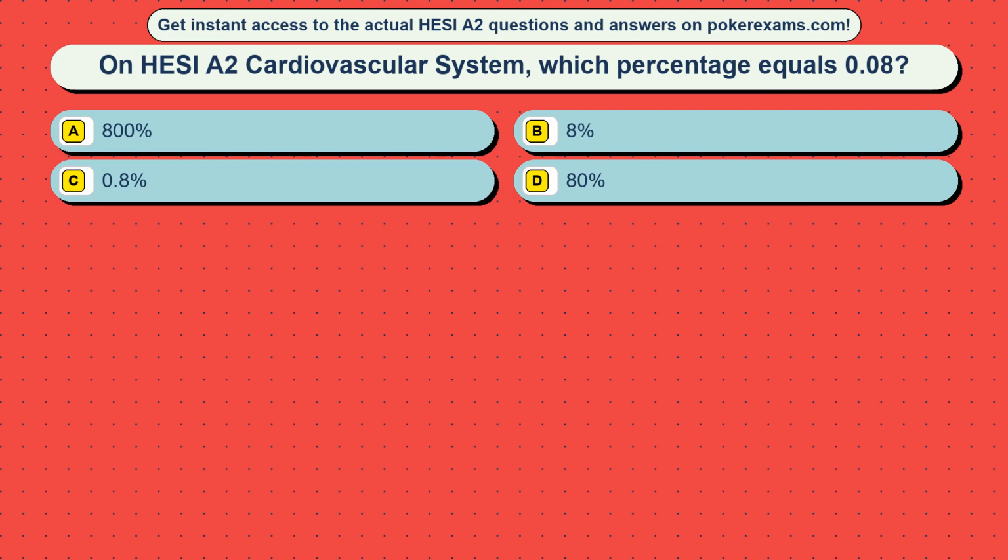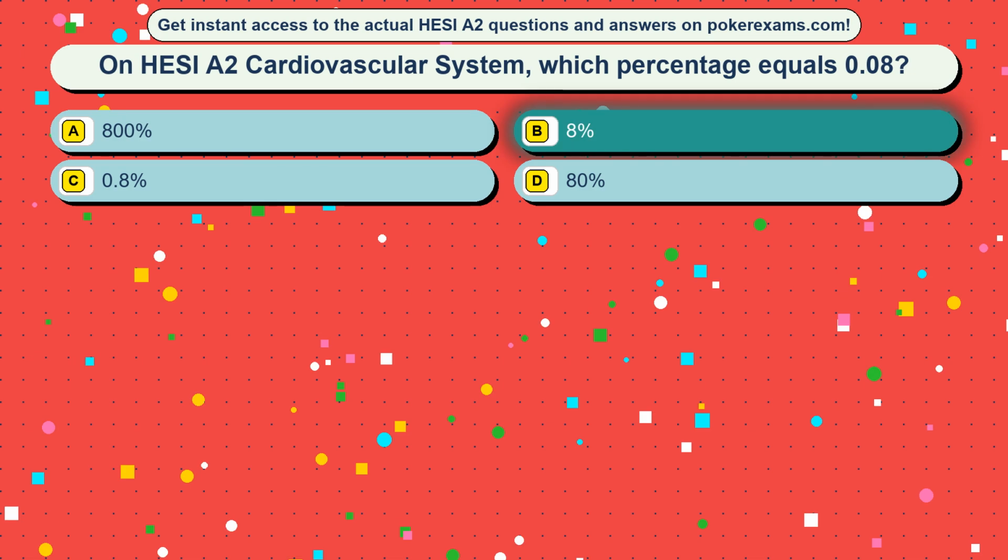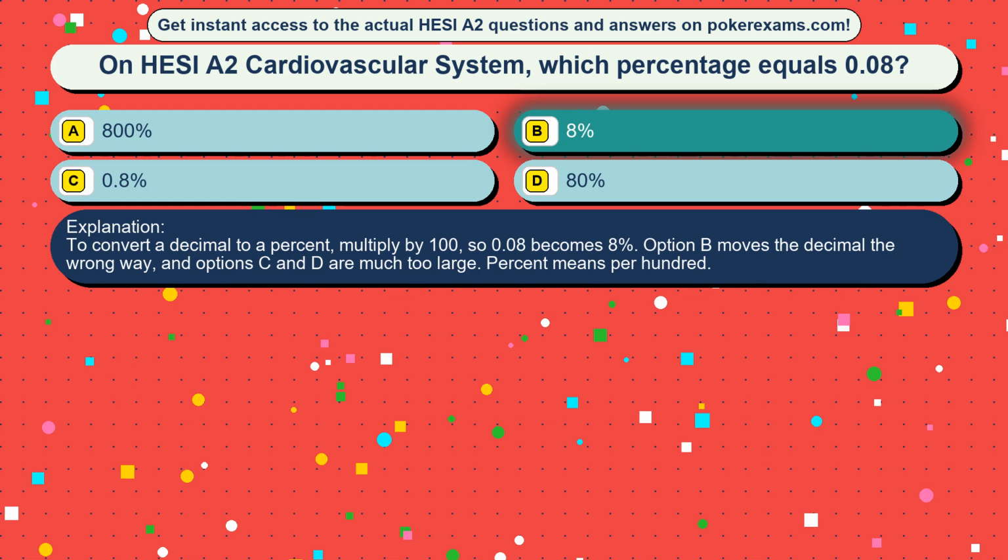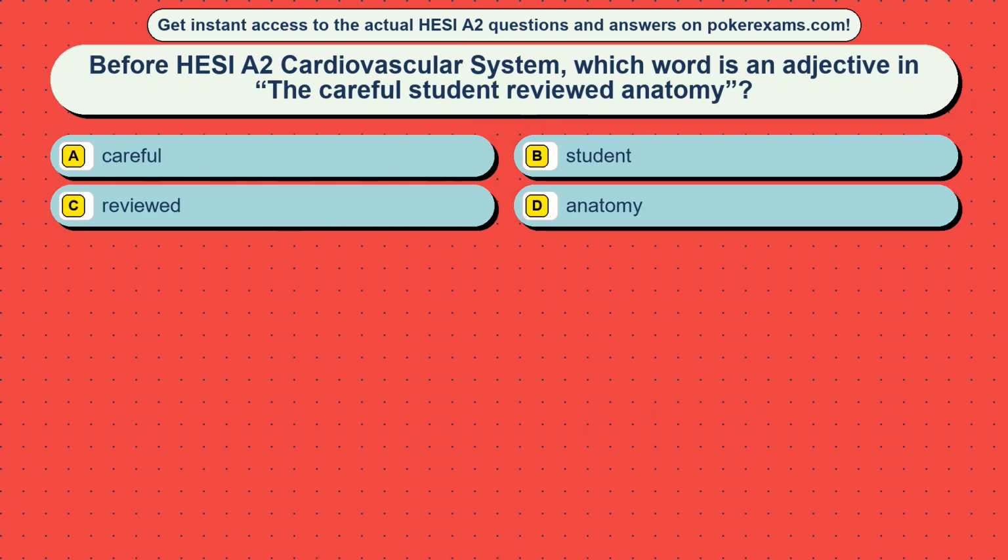Question 4. On HESI A2 cardiovascular system, which percentage equals 0.08? Option A, 800%. Option B, 8%. Option C, 0.8%. Option D, 80%. The correct answer is option B, 8%. To convert a decimal to a percent, multiply by 100, so 0.08 becomes 8%. Option B moves the decimal the wrong way, and options C and D are much too large. Percent means per hundred.